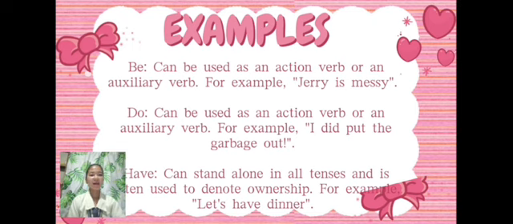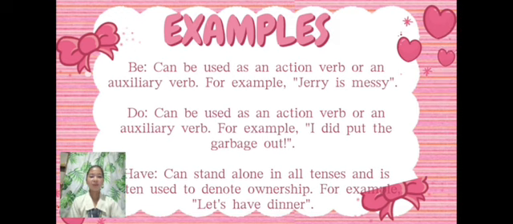Be can be used as an action verb or an auxiliary verb. For example, Jerry is messy. Do can be used as an action verb or an auxiliary verb. For example, I did put the garbage out. Have can stand alone in all tenses and is often used to denote ownership. For example, let's have dinner.